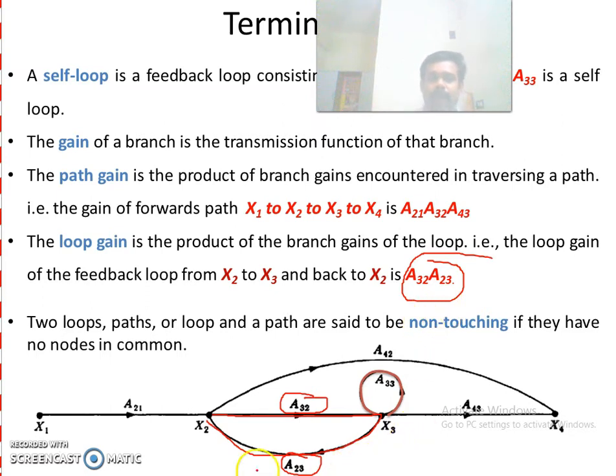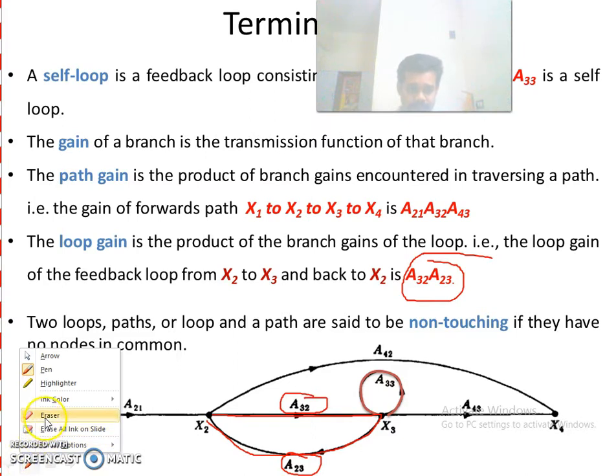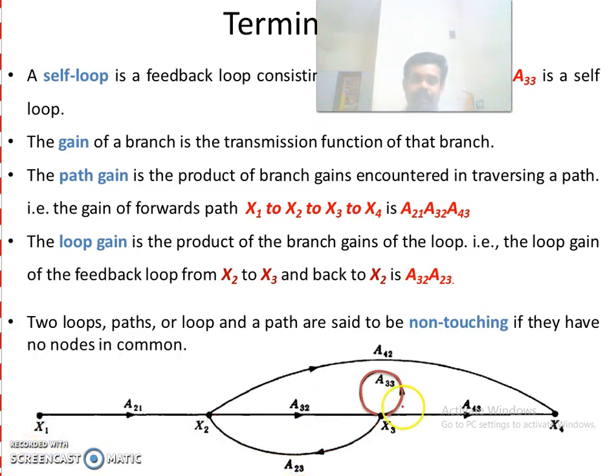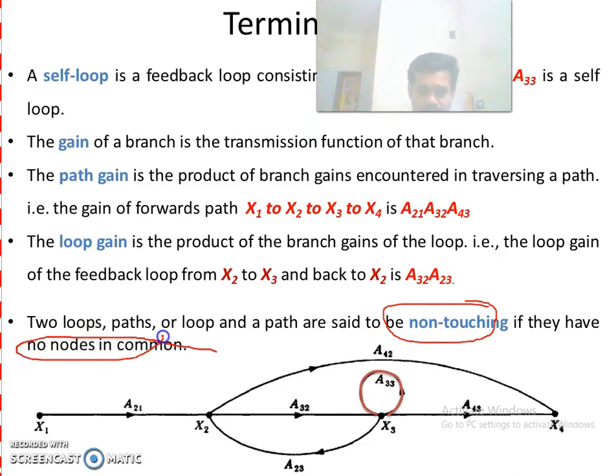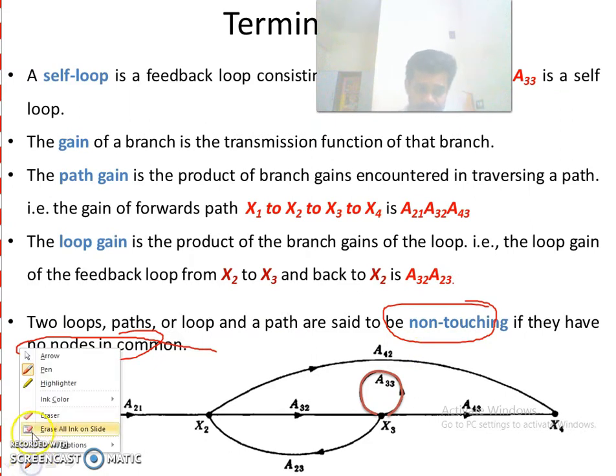Now we are going to study what is meant by non-touching loops. Two loops are said to be non-touching if they have no nodes in common. If two loops have no common nodes between them, then they are called non-touching loops.